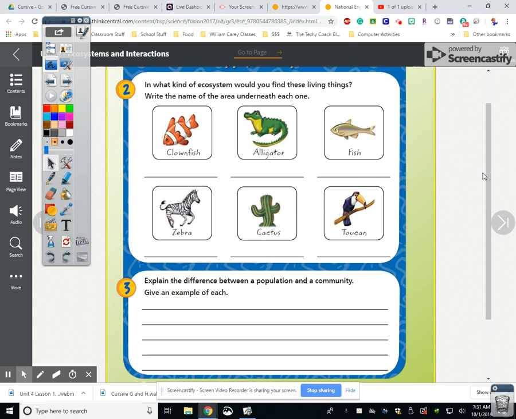Where would you find a clownfish? Would you find it in the desert, in the ocean? Where would you find it? Alligator, cactus, all that. Where would you find it? This is just one word answers. And this one says, explain the difference between a population and community. Just give me the definitions for both and an example. Okay? Easy peasy. See you all in a few minutes.